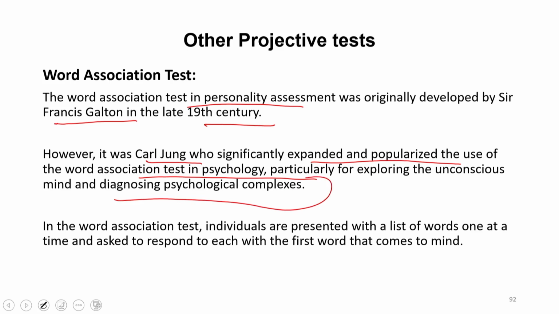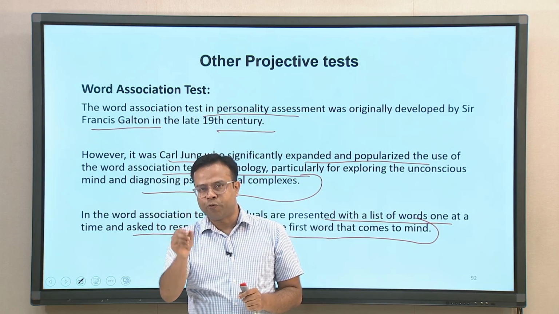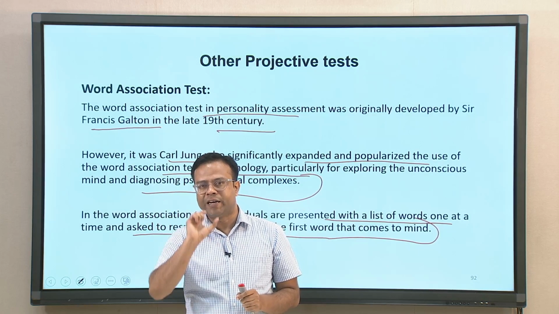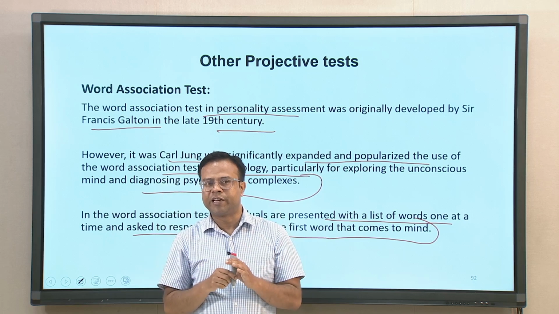In the word association test, individuals are presented with a list of words one at a time and asked to respond to each with the first word that comes to mind. So, a word is given to the person and they are asked to respond as soon as possible with whatever comes to their mind when they see or hear this word, without any thinking about it.